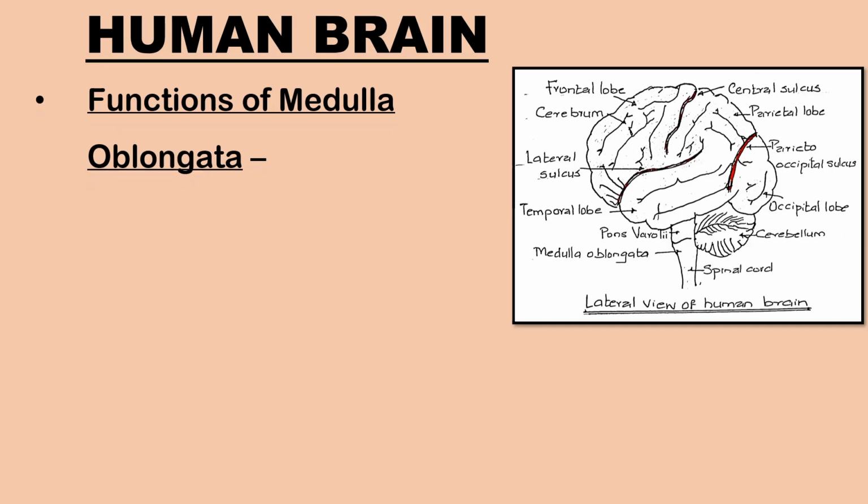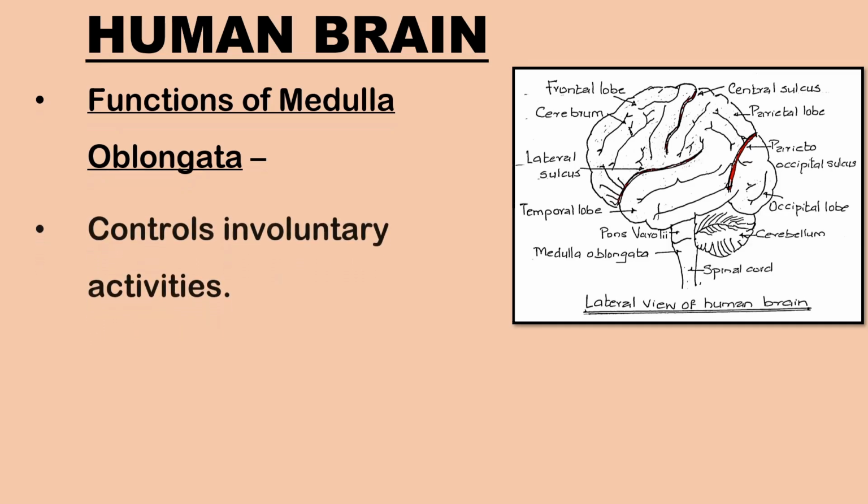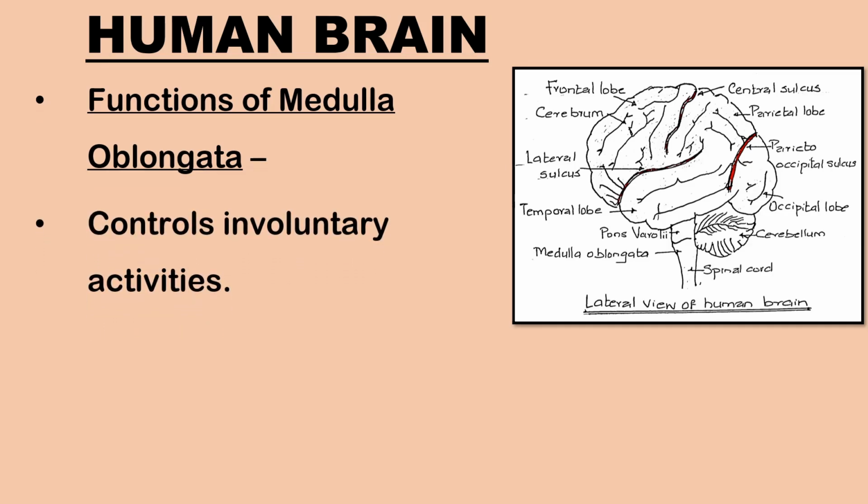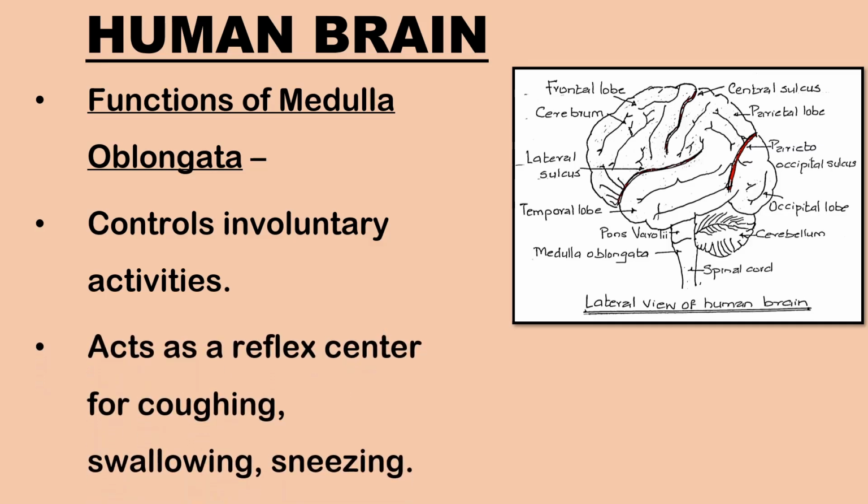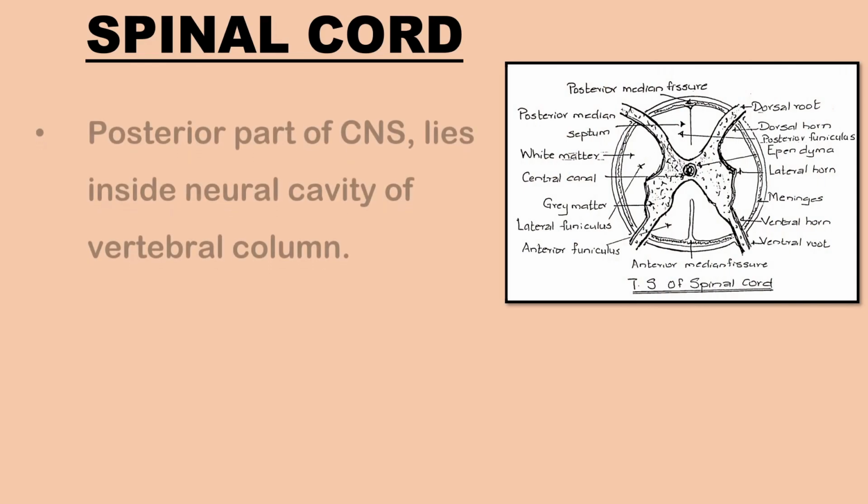Functions of the medulla oblongata are: it controls involuntary activities like heartbeat, respiration, vasomotor activities, peristalsis, etc. It acts as a reflex center for vomiting, sneezing, coughing, swallowing, etc. Next, let us study the structure of the spinal cord.